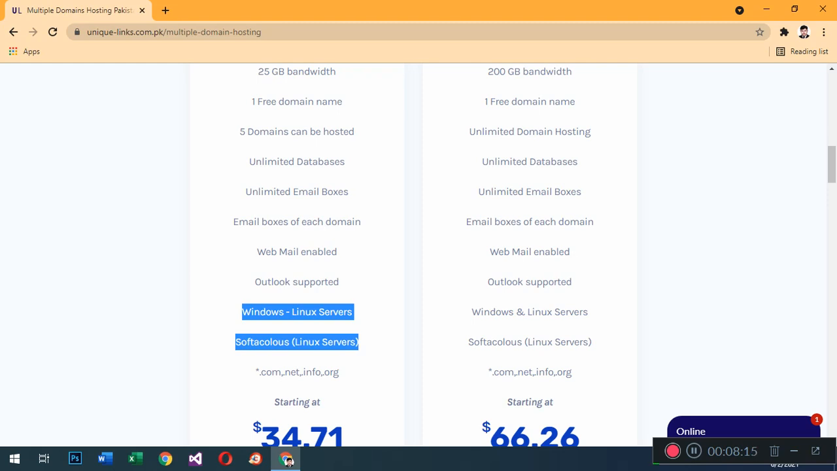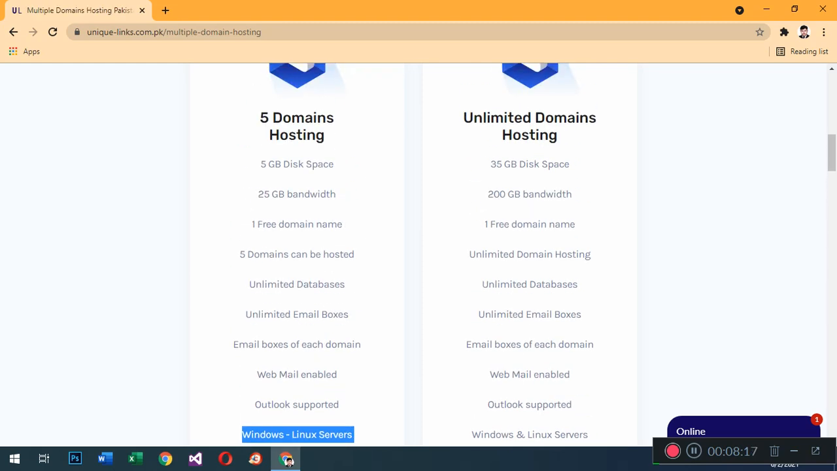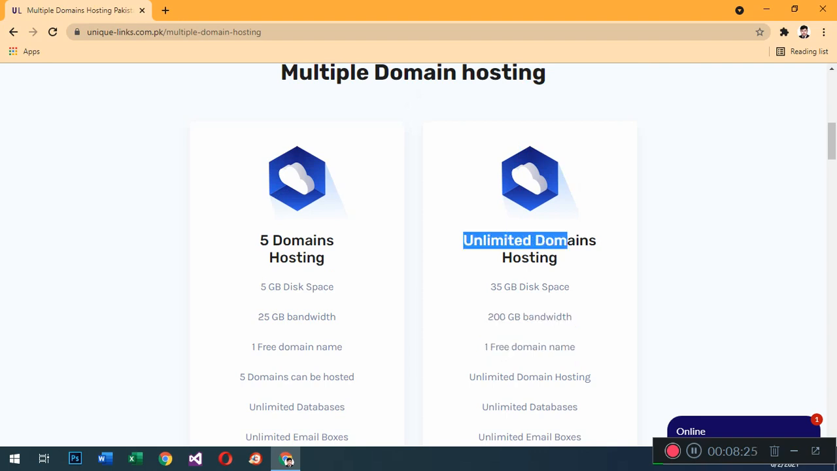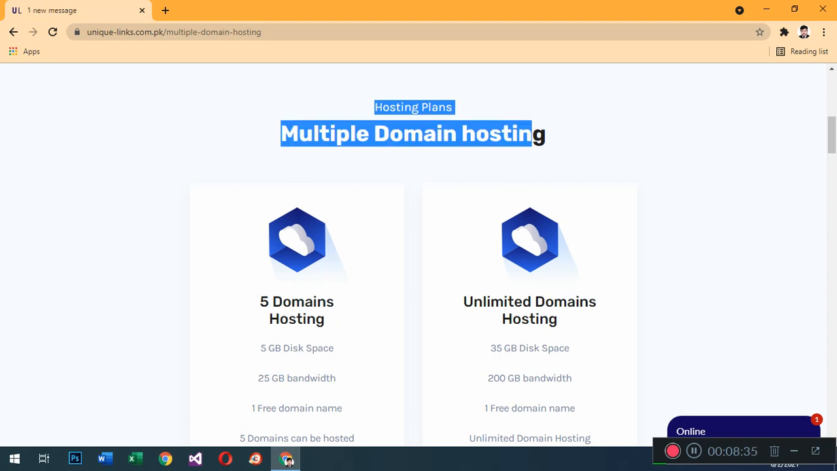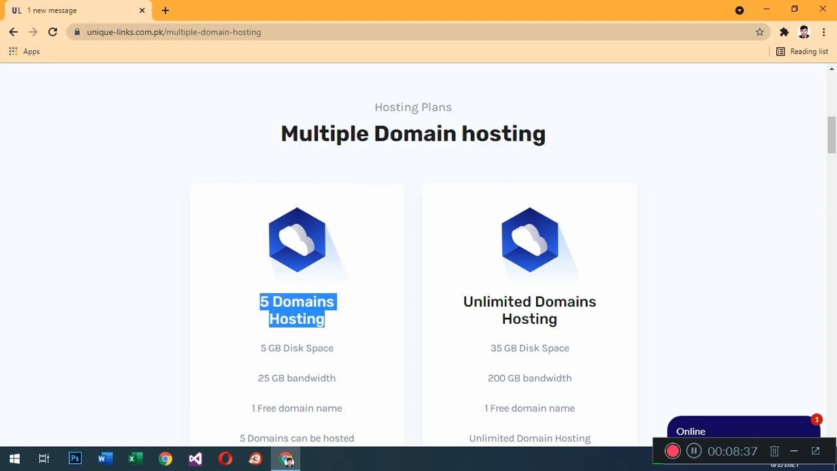You will get a name server. You install the name server from your site, then you add the name server. You will get the benefits of the hosting plans. This is the best plan for your small business. If your business has a limited number of domains, you will get this package. I recommend it, this is the best package for you.